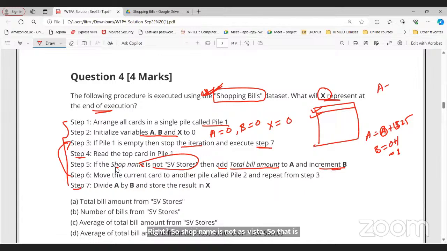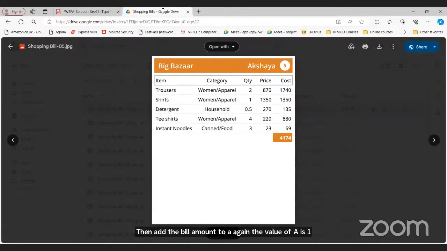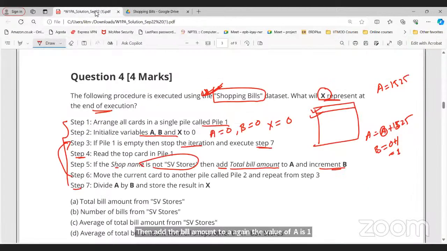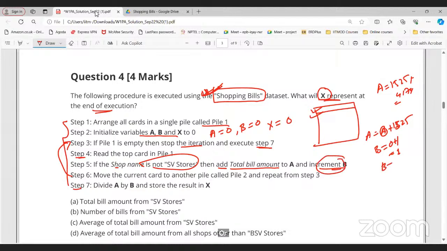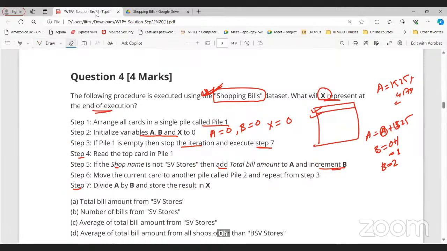Again the value of A is 1525. Now we are adding the bill amount to A. What is the bill amount? 4174, right? Whatever the value will be. And increment the value of B: B equals 1 plus 1, that is 2. If I keep repeating the same thing again and again, what will this A and B represent? That we need to find out, right?